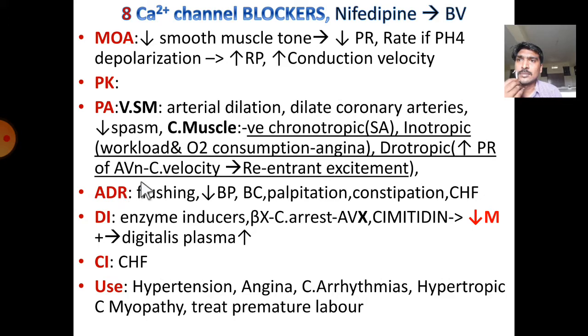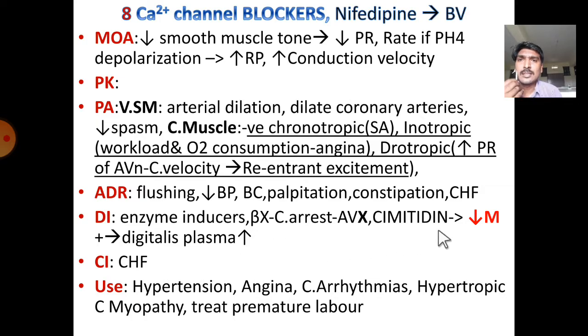AV conduction velocity will be decreased, so this reduces re-entrant excitement. That's why it is useful in treatment of cardiac arrhythmias. Adverse drug reactions are flushing, hypotension, bradycardia, palpitations, constipation and congestive heart failure. Drug interactions: when it is given with beta blockers, it causes cardiac arrest due to AV blockage.